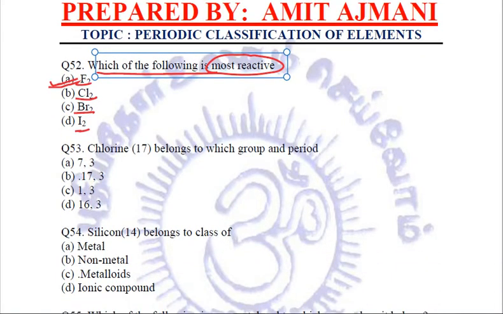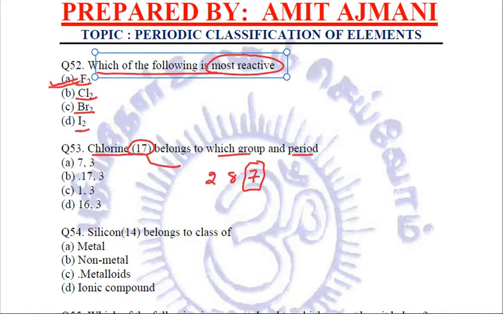Next question. I think this is the most simple question you will ever find. Chlorine, atomic number 17, belongs to which group and which period? Atomic number is given. Simply do its electronic configuration.